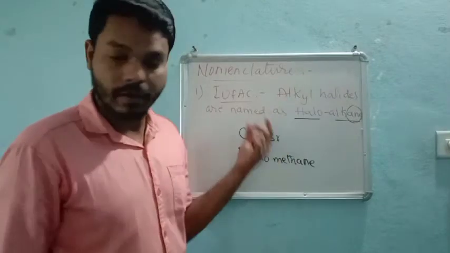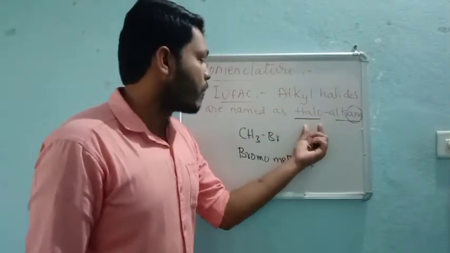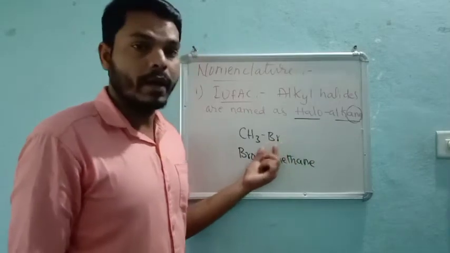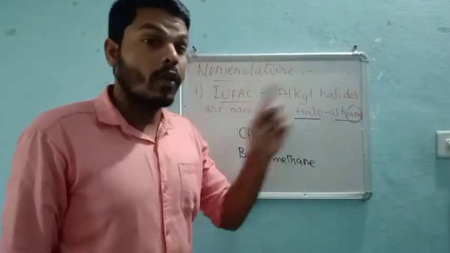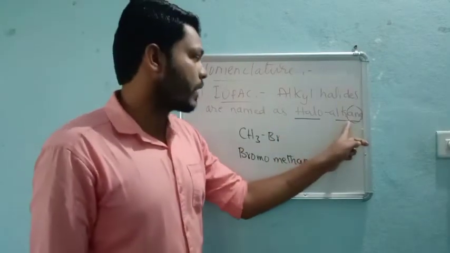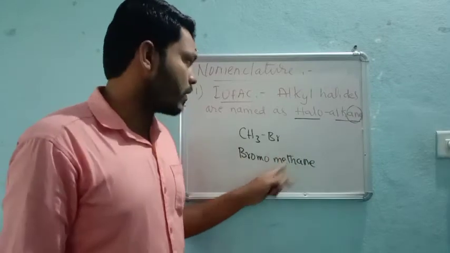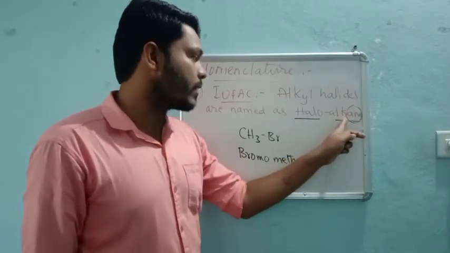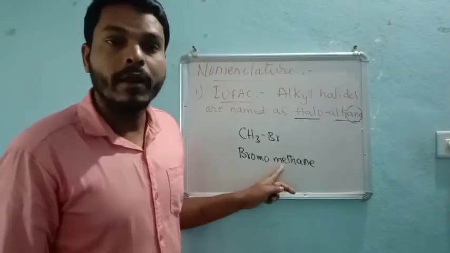Understood? Later we will go through more examples, but try to understand. First we need to name the halogen, and then add the alkane, not the alkyl group. Here they have given haloalkane, not alkyl. If they had asked us to add an alkyl, then our name would be methyl.